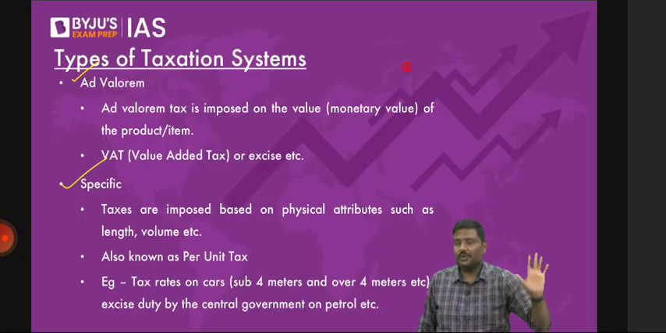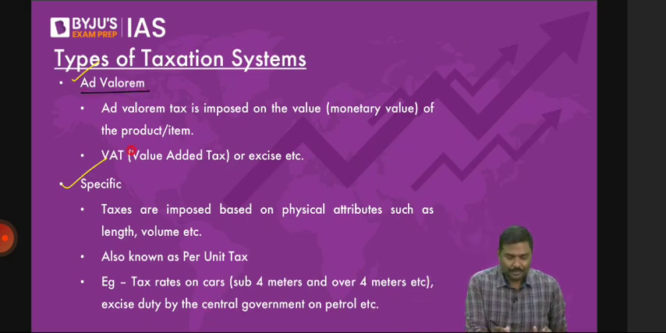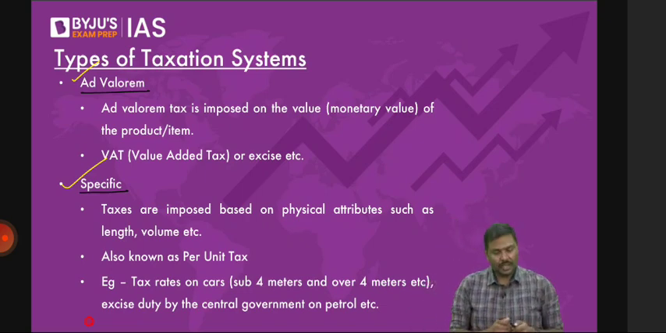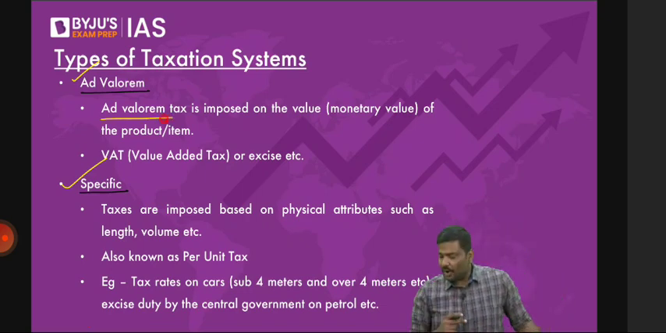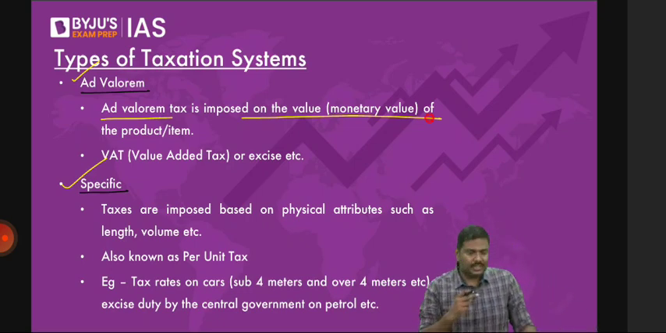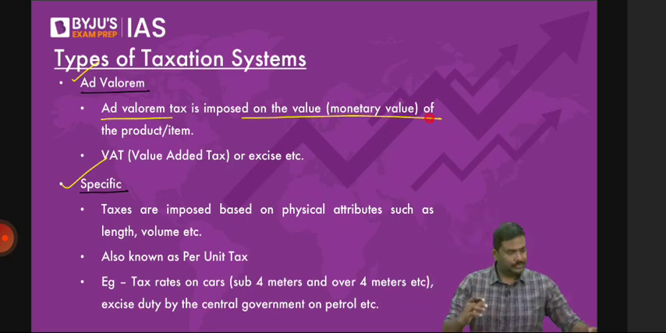Okay, let me go to the next one. Ad valorem and specific taxes. Now, what is this ad valorem? Ad valorem taxes are those taxes which are imposed on the value of the product. I'll repeat it. Ad valorem are those taxes which are imposed on the value of the product. For example, GST.